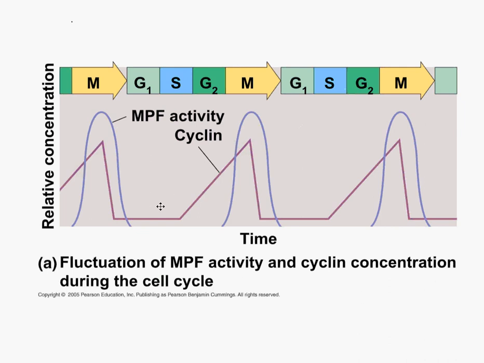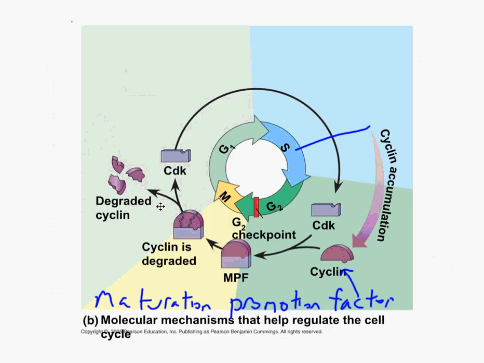That MPF will continue to be produced until anaphase. Once those kinetochores attach, metaphase is over, anaphase begins, then all the cyclin will begin to degrade. As you can see on this picture, it goes away. Cyclin-dependent kinase, which is an enzyme, sticks around, but cyclin is degraded, and so goes the rest of the cell cycle. If cyclin were to stay in the cell, then the cell would continue to divide. There wouldn't be any stoppage of that. There would be no regulation. So we'll talk about that in a moment. That could cause a problem in the cell.